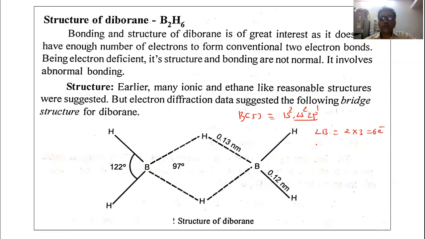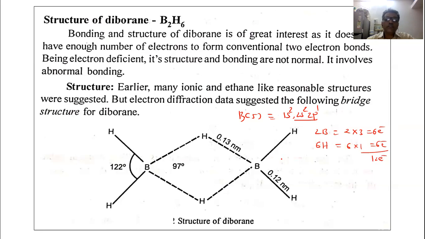And there are 6 hydrogen atoms. One hydrogen atom carries 1 electron. So, it is 6 into 1, which is equal to 6. So, the total number of electrons is equal to 12.